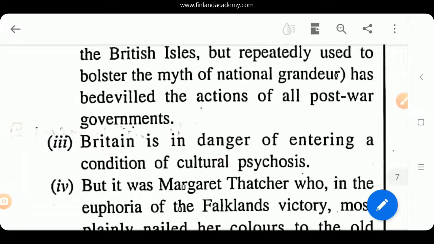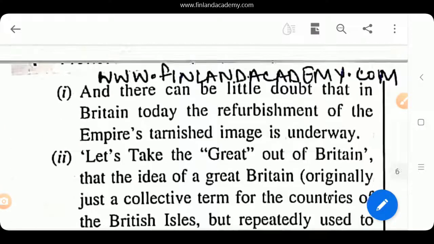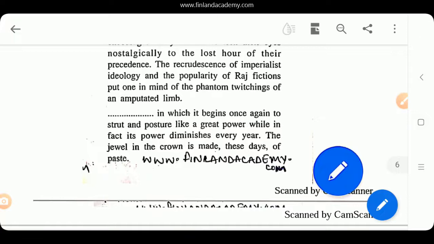Despite decolonization happening in all the Asian, African countries, they still feel that we are great, whilst their power is diminishing around the world. And if you look at the last line, in which it begins once again to strut and posture like a great power, while in fact its power diminishes every year.